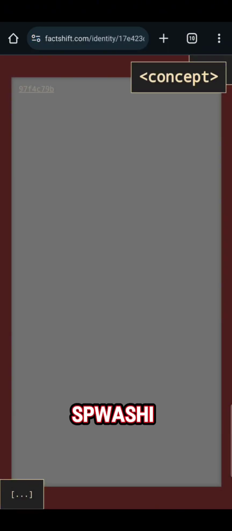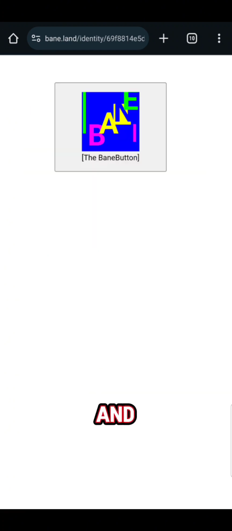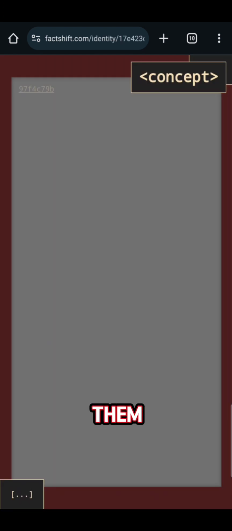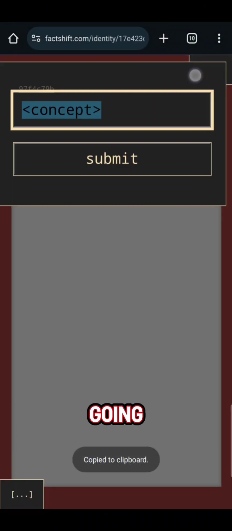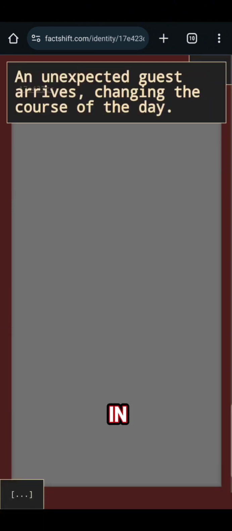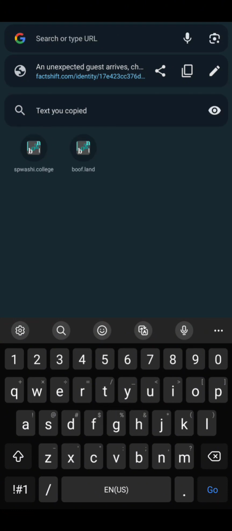So if we go back to splashy.com, all of the text that describes the events that are happening gets MD5'd and then used as a link. And all of these links are structured the same way. There isn't a title associated with them, so unless I actually know what it took on these sites to make that hash, I wouldn't be able to guess it. And I can demonstrate that by copying the link text, going to factshift.com, pasting that in, and the hash doesn't change, but you see that there is a title associated with it.